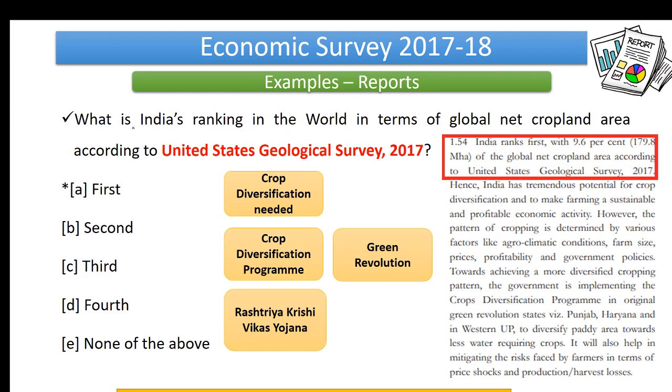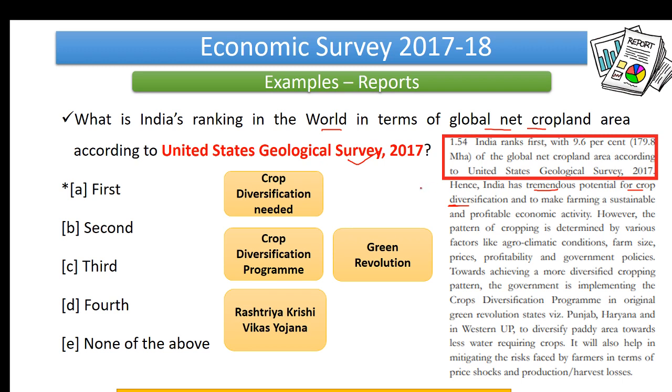Next comes this, let us discuss the other question. So what is India's ranking in the world in terms of global net cropland area according to United States Geological Survey 2017, right? So here, there's a mention which was there regarding this scheme or survey, which said that India has tremendous potential for crop diversification. Right now, immediately, what do we need to do? If we are doing a superficial learning, we would stop with this.